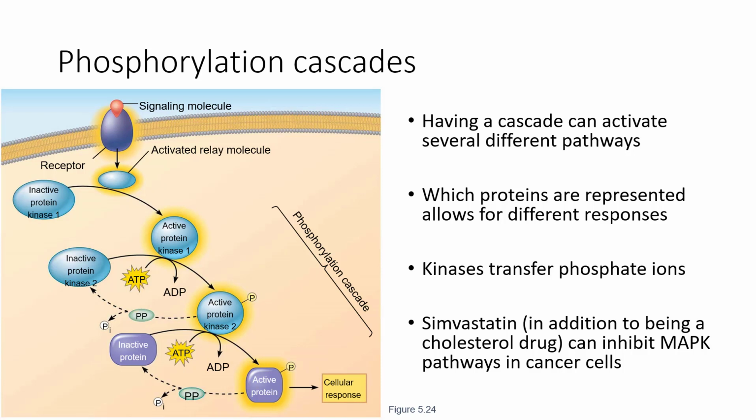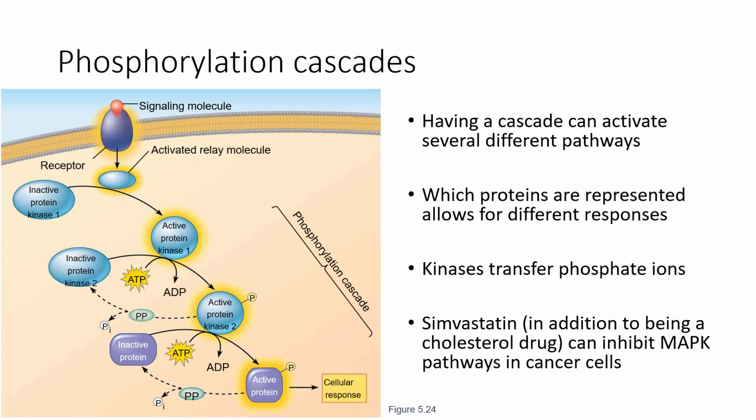a protein. And that kind of downstream effect allows kinases to activate different kinases and perhaps branch off the signaling pathway into multiple different pathways, or if only one protein is present at the end, that protein can be different in different cells, allowing for a different response at the end. As I mentioned, kinases are known for transferring phosphate groups.